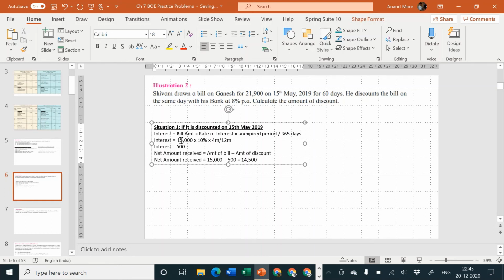So the amount of bill is how much? 21,900. Being a professor and using a PowerPoint as a software for the purpose of writing, my work is little bit easy. I can quickly copy the things and complete the things. So into now 60 days is the period of the bill. Unexpired period is 60 days upon 365 days.